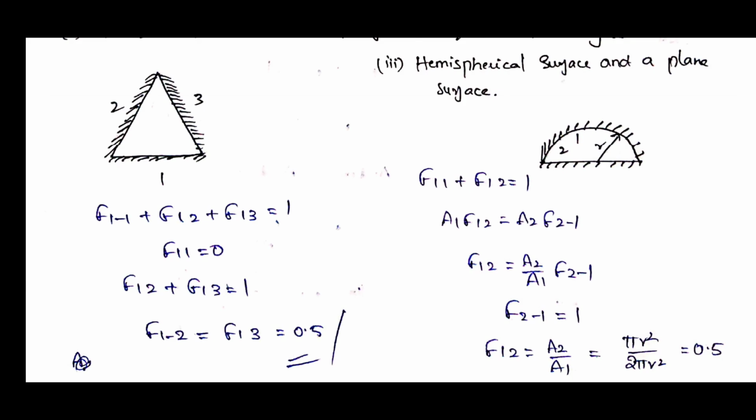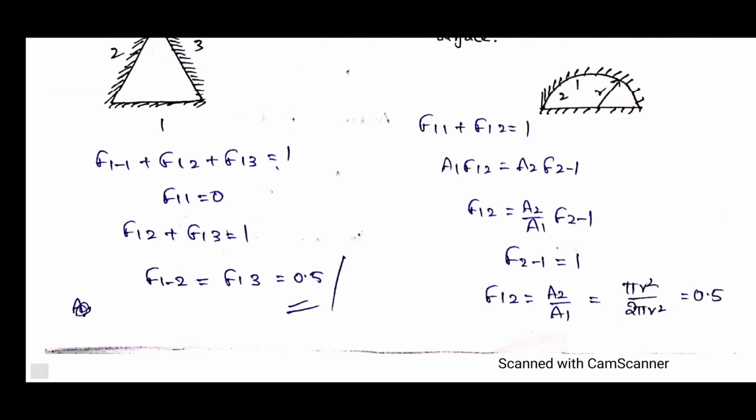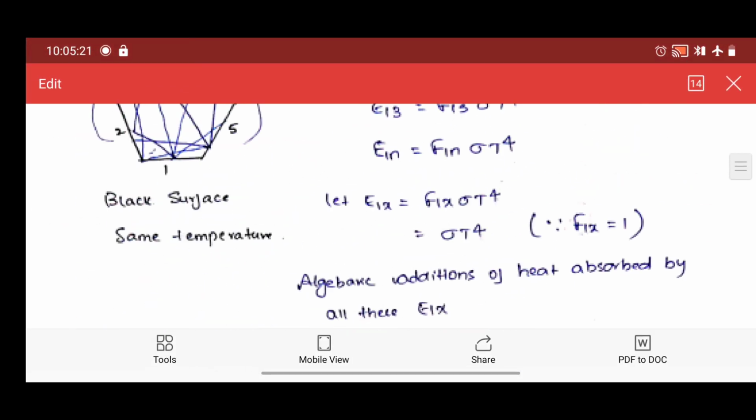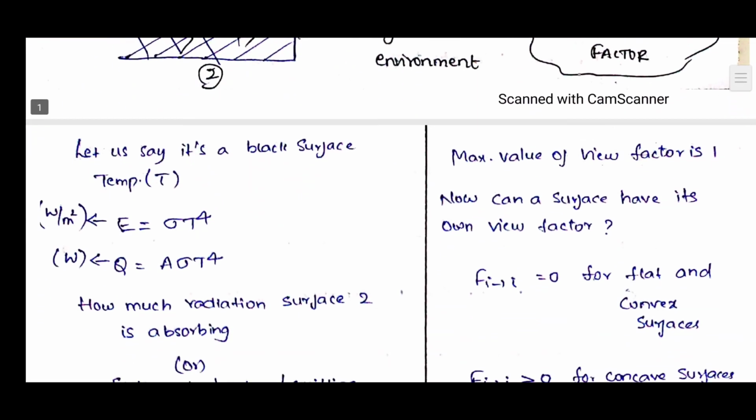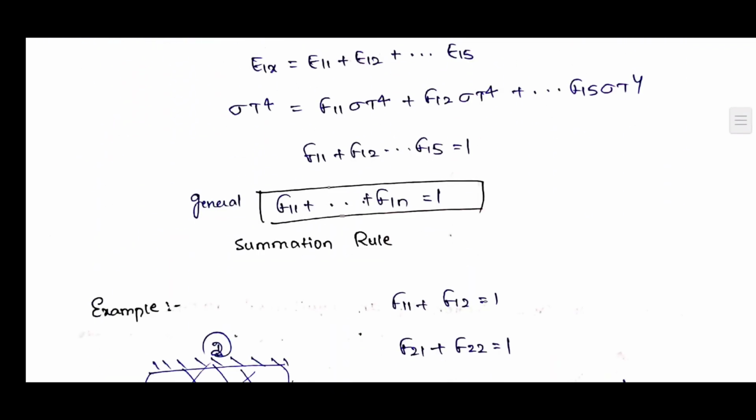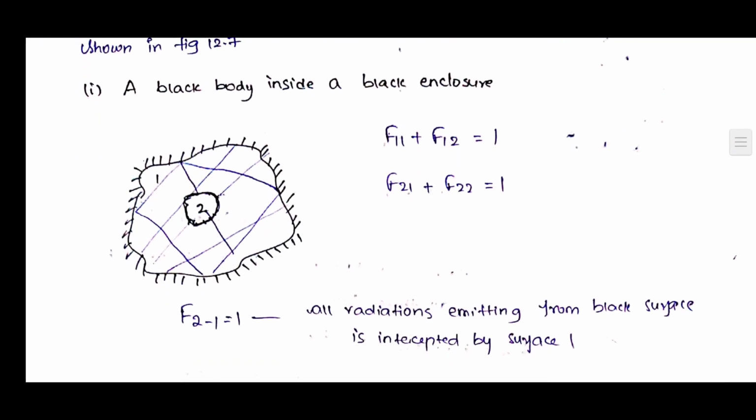So everything will be absorbed, so F21 is equal to 1. F12 will become A2 by A1 into 1. If they give the radius r, A2 will be pi r square, and A1, the hemisphere, is 2 pi r square. So F12 is equal to 0.5. Hope you understood that.